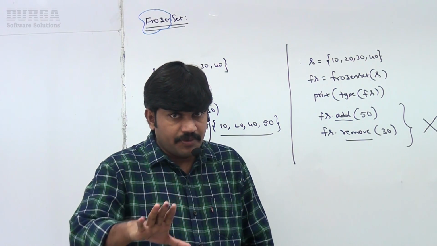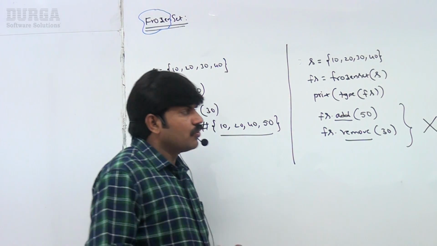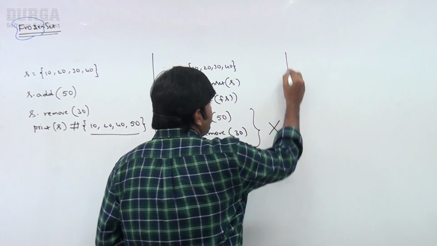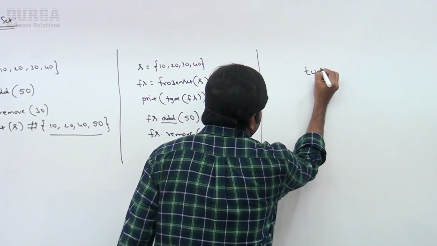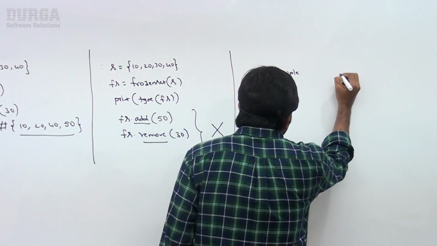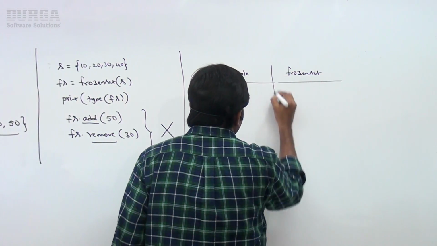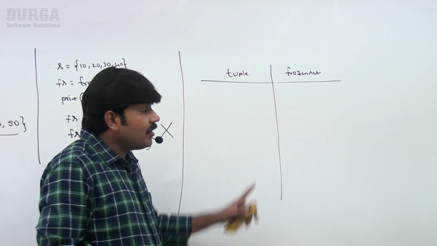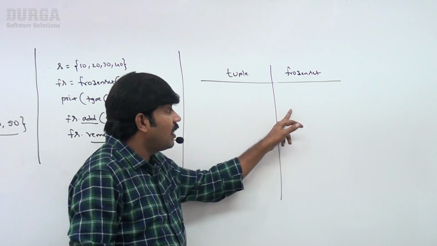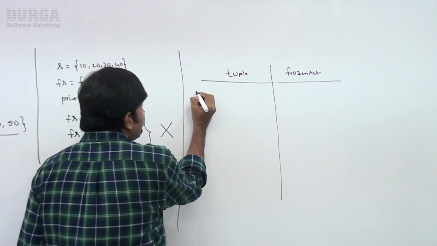Up to this, it's not required to keep any more explanation. Next, there is one small doubt most of the people are going to ask. Just now we completed the tuple concept. Tuple is immutable. Then frozen set is also immutable. Then what is the difference between tuple and frozen set? The only common point is both are immutable, but there are several differences available. What is that difference?